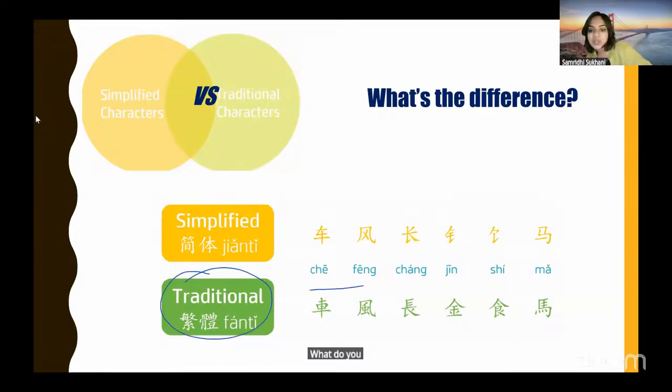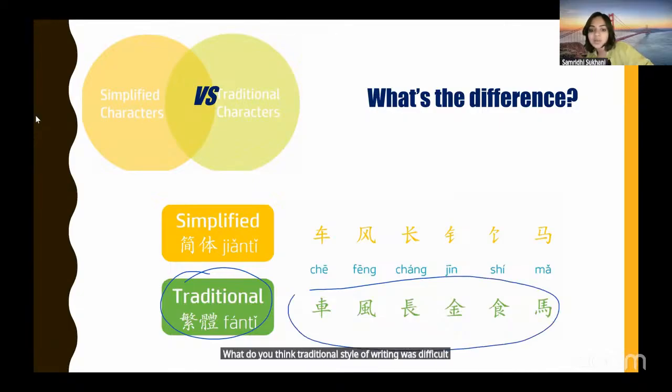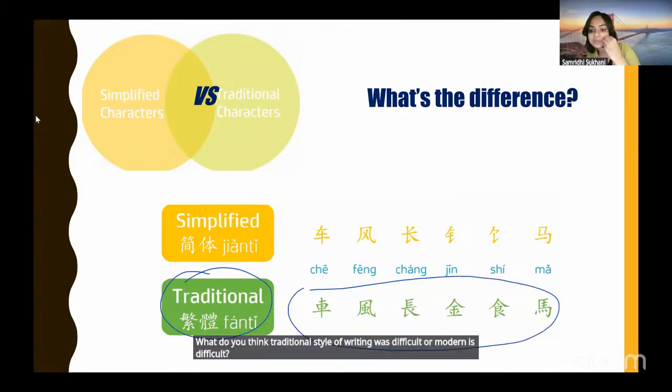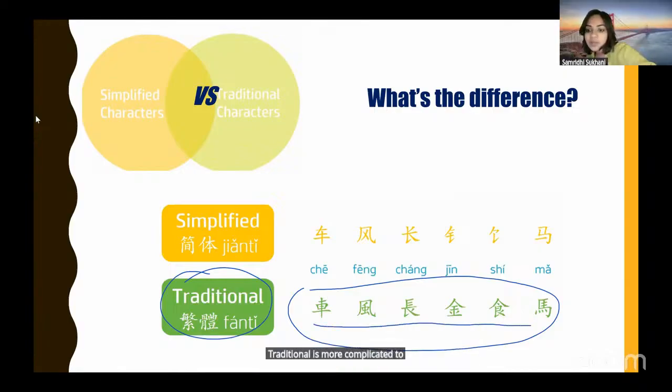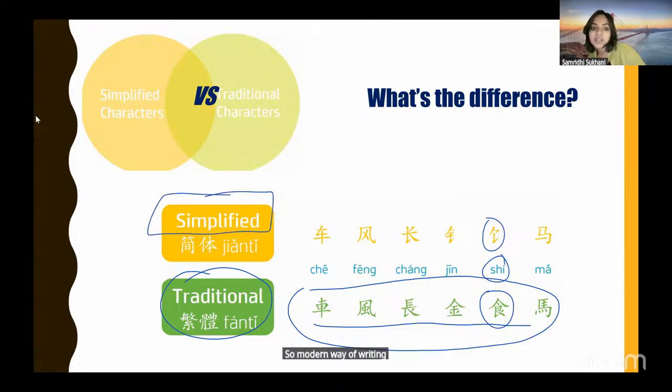What do you think, was the traditional style of writing difficult, or is the modern one difficult? Traditional. Which looks more complicated? Yeah, traditional is more complicated to write. So if there is a word called shí, which is food, this is the traditional style, and this is the modern way of writing. The modern way of writing, we call simplified characters. Why did Chinese people simplify the characters?